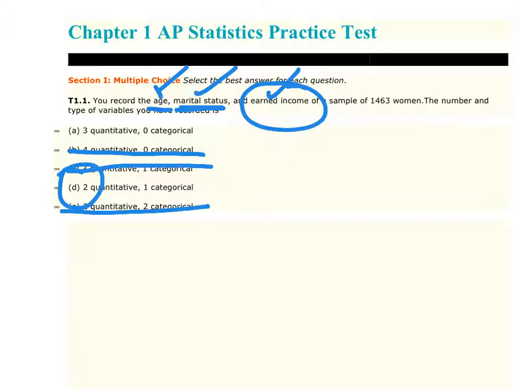Another thing to keep in mind is categorical is something where you would give more of a word answer. Or if it was a numerical answer, taking the average would not make sense. For example, asking someone's zip code. It's a number, however, an average of it makes no sense. Therefore, that would be categorical.